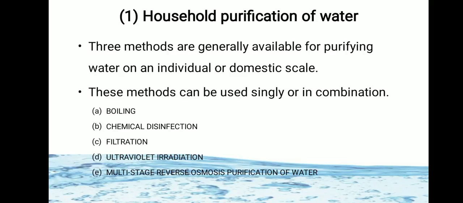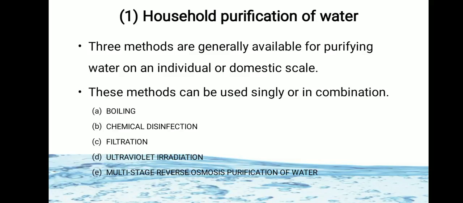First, household purification of water. There are mainly three methods generally available for purifying water on an individual or domestic scale. These methods can be used singly or in combination.